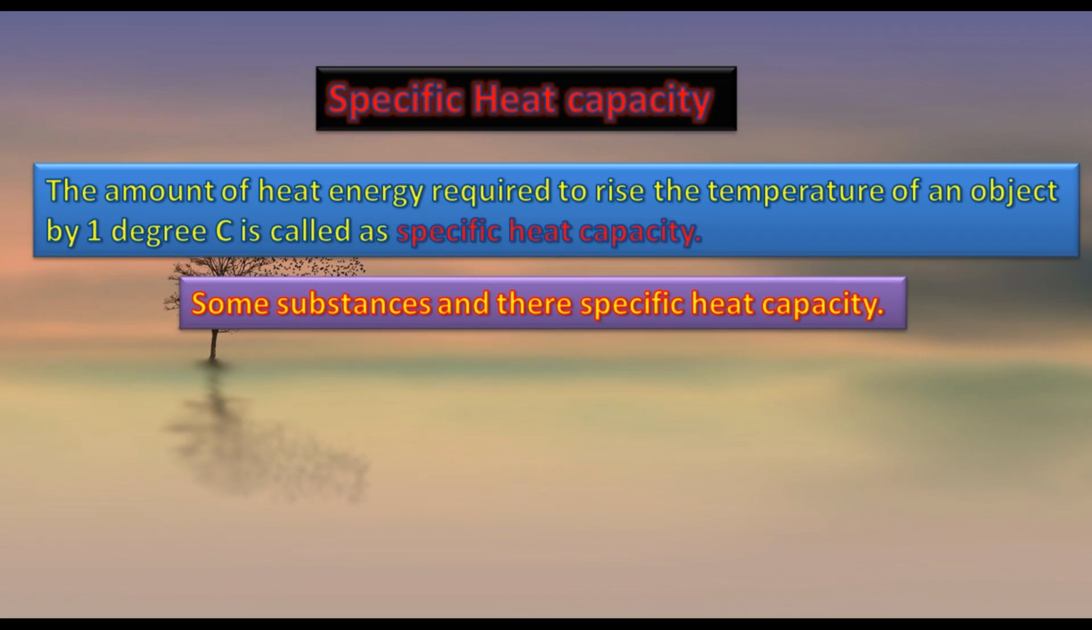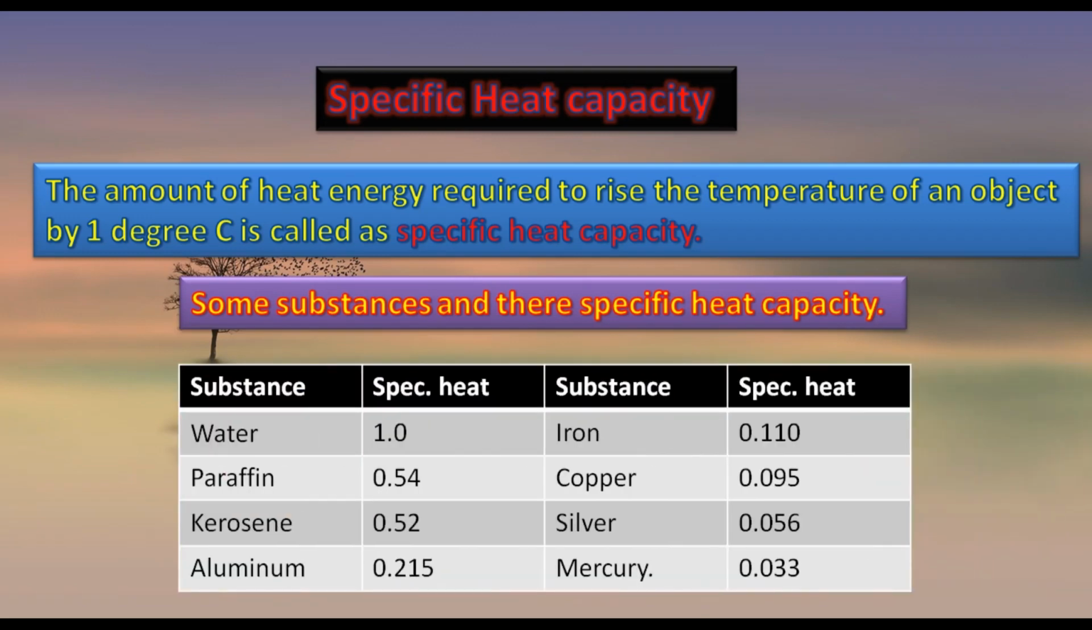Some substances and their specific heat capacity. Water 1.0, iron 0.110, copper 0.095, kerosene 0.52, silver 0.056, aluminium 0.215, mercury 0.033.